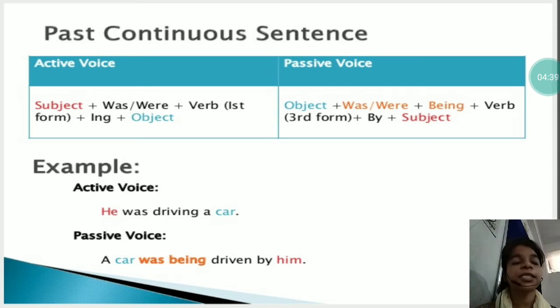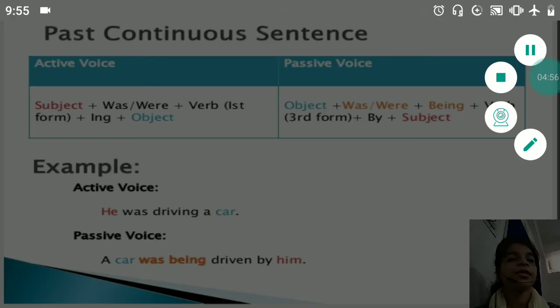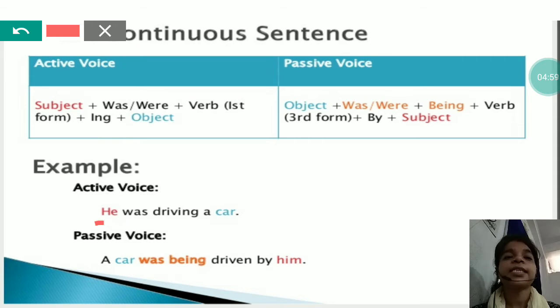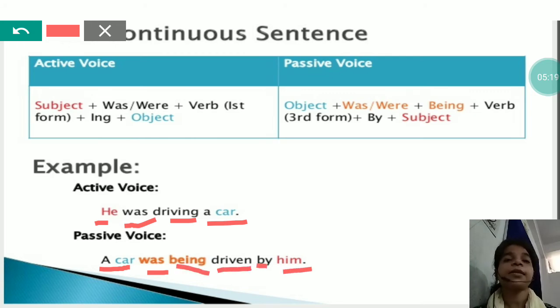Fifth one is past continuous sentence. Past continuous is written in the form subject plus was, were plus V4 plus object, and in passive it will be written in the form object plus was, were plus being plus V3 plus by plus subject. Like see the example. He is the subject, was is the auxiliary, then driving is V4, and then a car object. In passive, a car at the first place, then was as car is singular, then being, then V3 driven, and by and him.